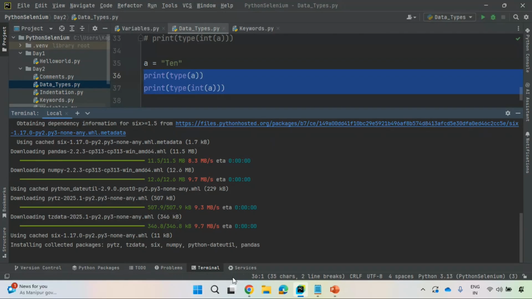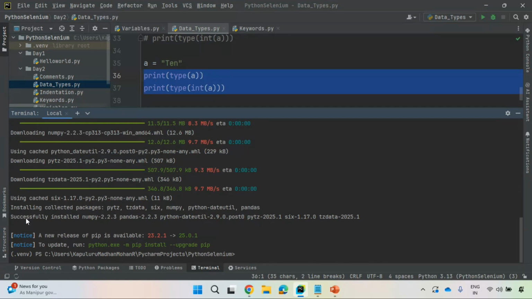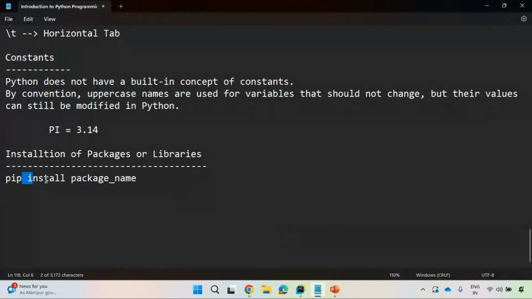You see indexes are also updating here. You see, successfully installed numpy pandas. For pandas, numpy is also a supporting package, so that is automatically installed. This message you need to see at last. So that is how you can install any package by using pip install package name.